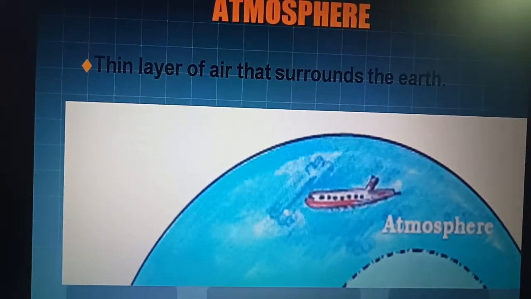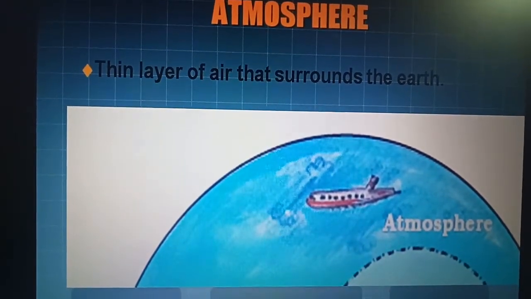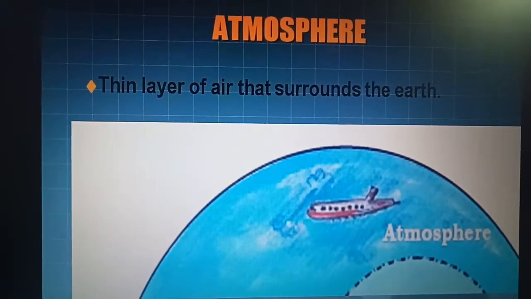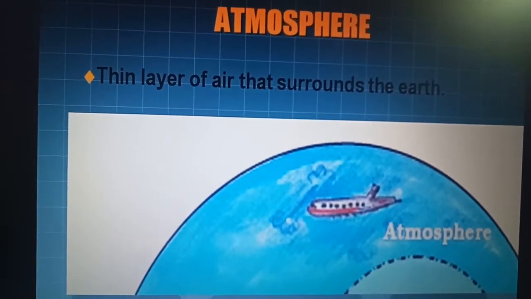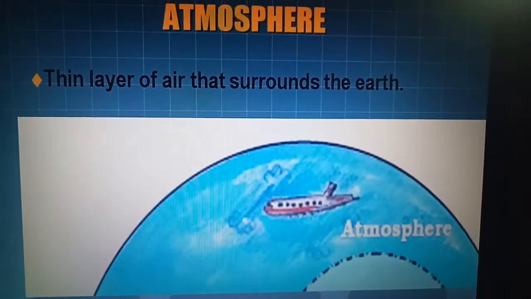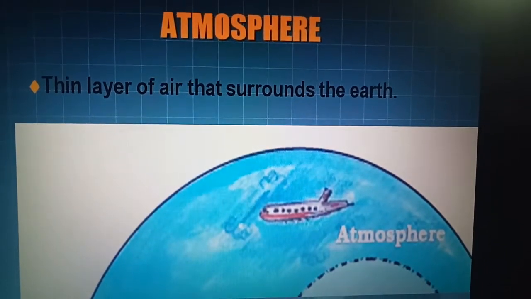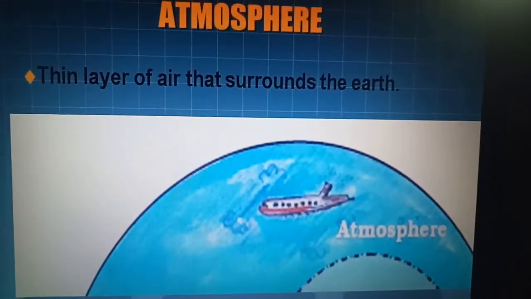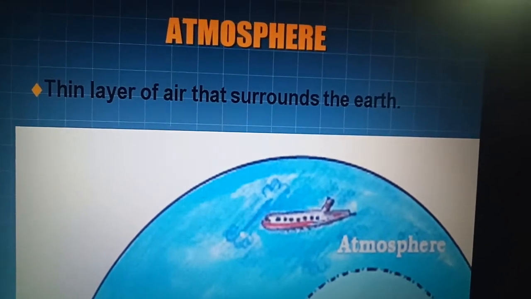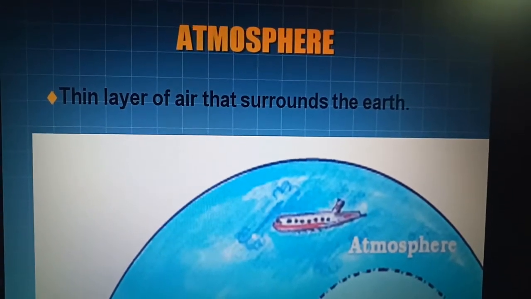Now the next one is the atmosphere. What is atmosphere? The layer of air that surrounds the earth. It means what? It is a blanket for earth. The gravitational force of the earth holds the atmosphere around it. It protects us from the harmful rays and scorching heat of the sun. Atmosphere protects us from the harmful rays of the sun and the harsh sunlight. It consists of a number of gases, dust and water vapor.